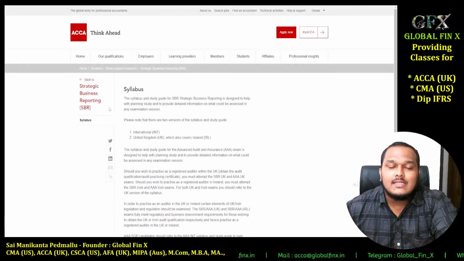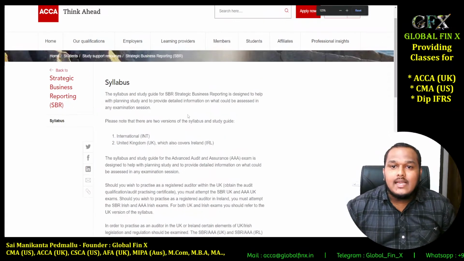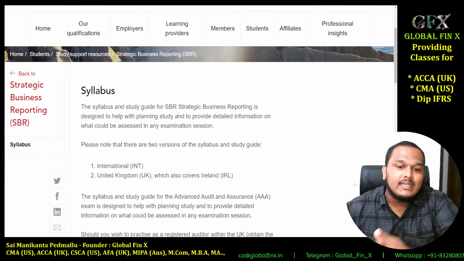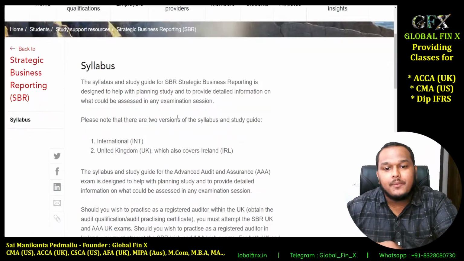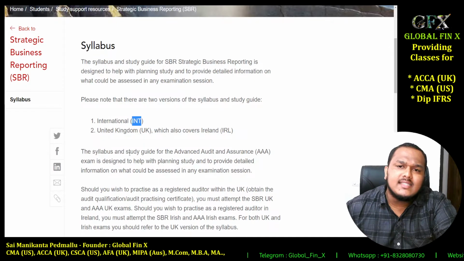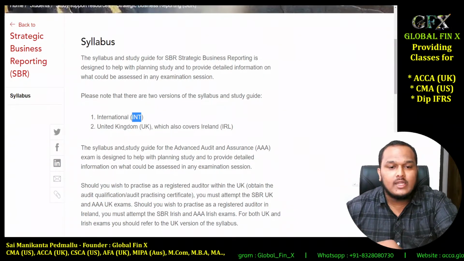So I'm going to click on the syllabus and you can see here that usually the ACCA SBR paper has two variants. One is your international variant and the other one is the UK variant. The international variant is basically talking about IAS and IFRS, International Accounting Standards and International Financial Reporting Standards.